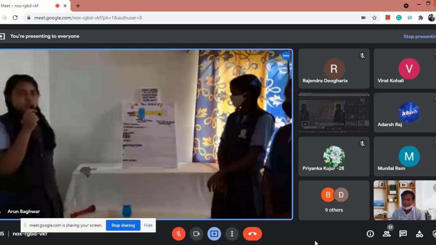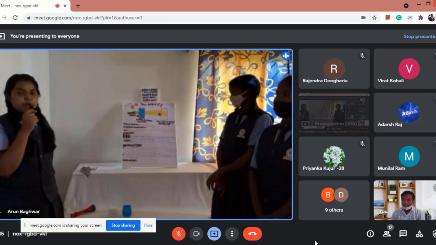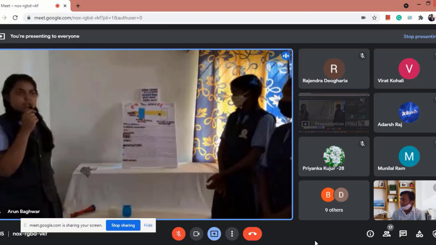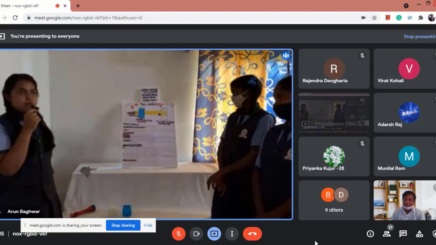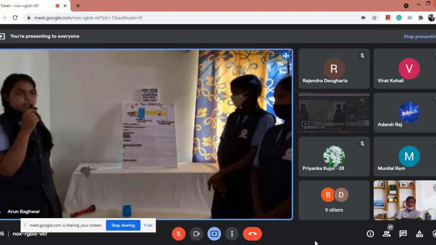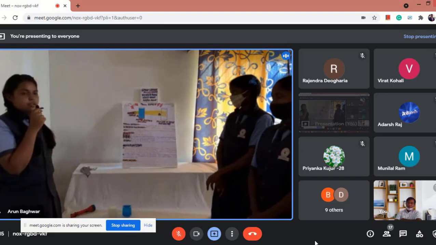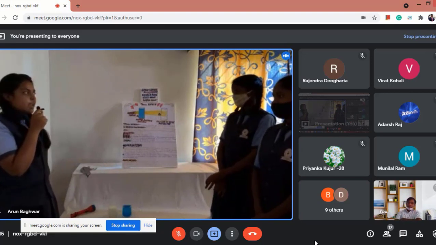We selected this project because we want to learn from this activity how the copper sulfate solution does not show Tyndall effect, but the mixture of milk and water shows Tyndall effect. Moving further, Vicky will describe the aim.